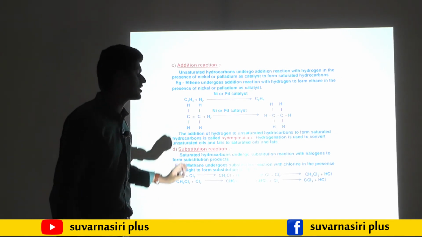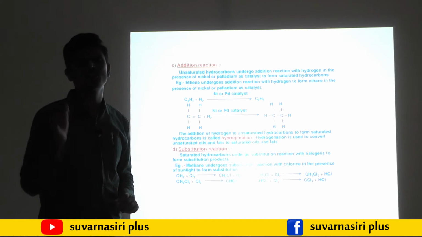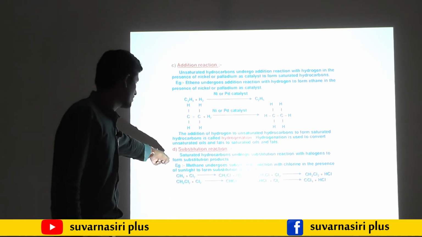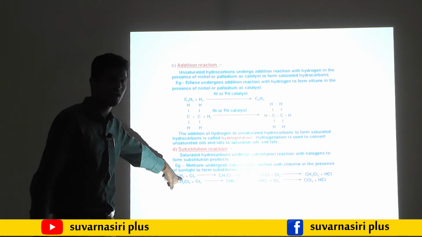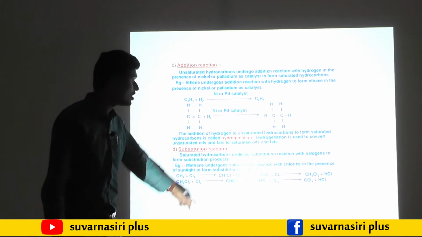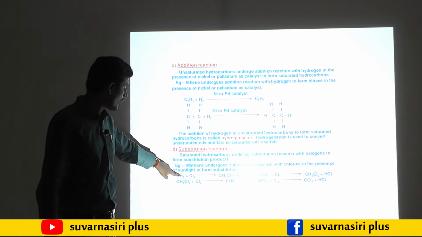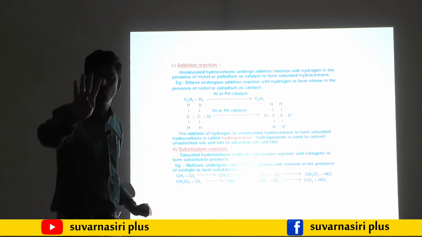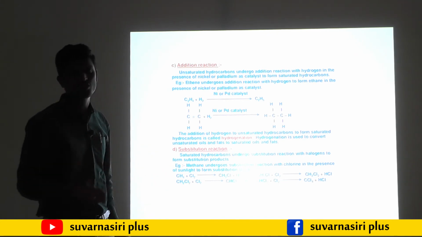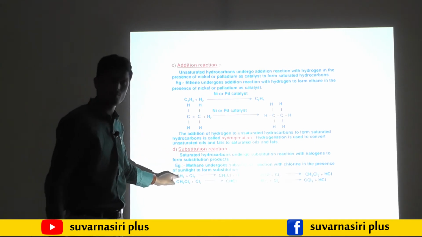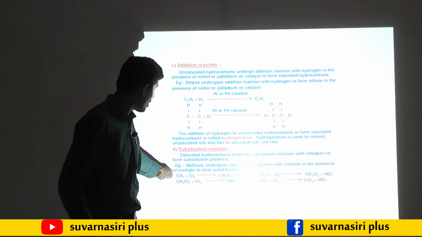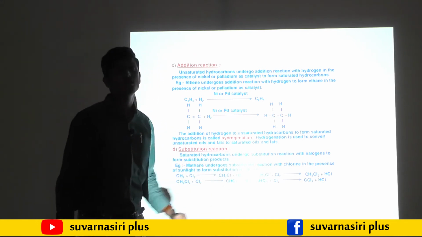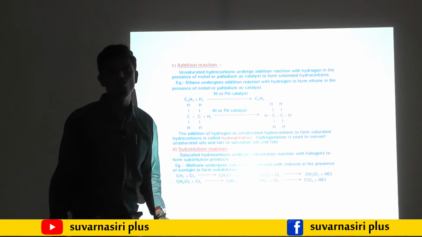The name itself indicates substitution. So hydrogen is substituted with one chlorine. You may observe here the reaction CH4 reacts with chlorine, it forms chloromethane. CH4 consists of 4 hydrogens, then one hydrogen is replaced with chlorine, then it becomes CH3Cl, chloromethane.